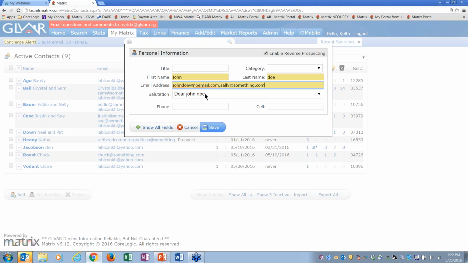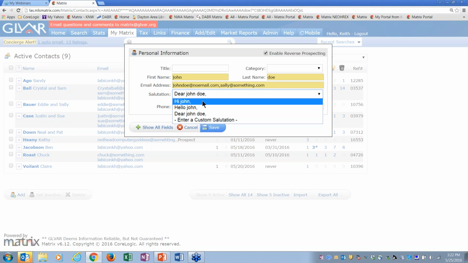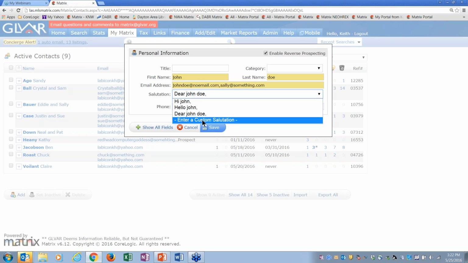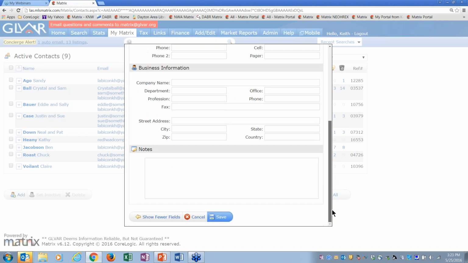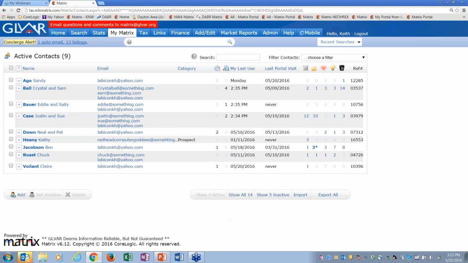And then the salutation, you can always change that and make it hi or hello or dear, or you can customize it and type in whatever you like here, like howdy, John and Sally. Okay. Now I could put Sally's name up here, John and Sally, I can also use the show all fields box right here, and then put Sally's name or their kids' names in here, or whatever I like, and I can do their address and business address and notes and stuff in here. Okay, so I'll just cancel that.